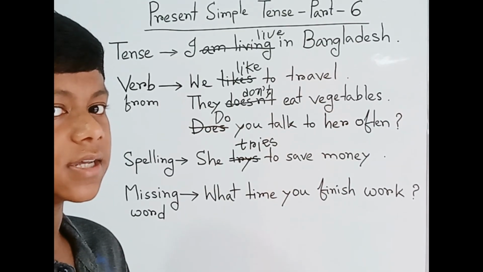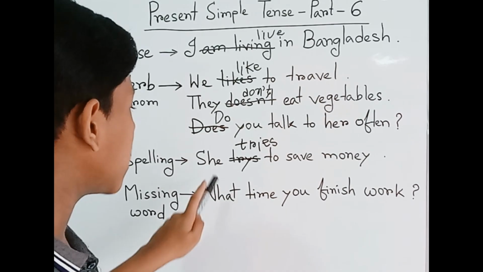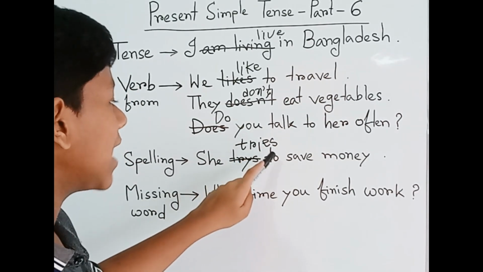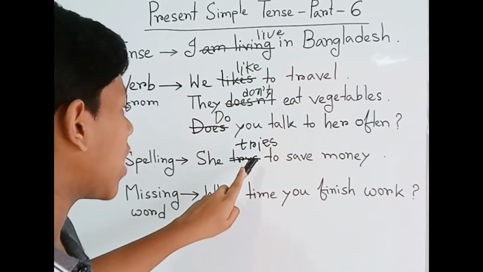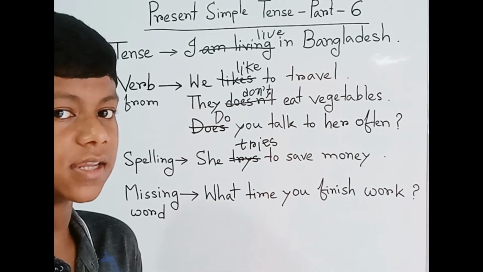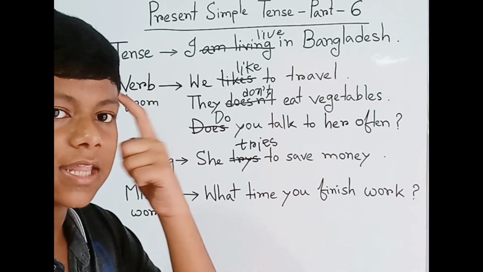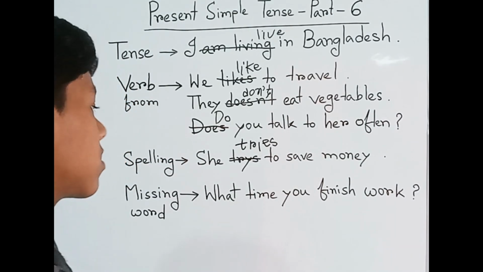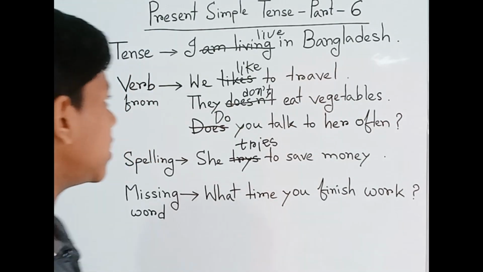When we write she tries to save money, we have to drop the Y and then add IES. We have to think about it. We have to remember this in our brain. We can do it here in the present simple tense. So next, we have already learned this.